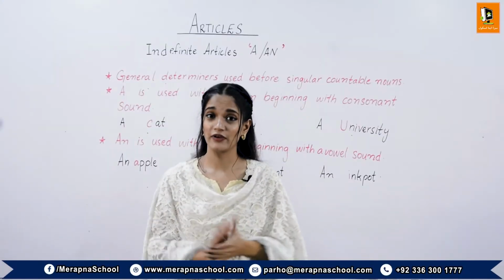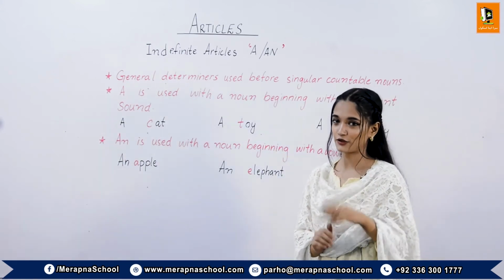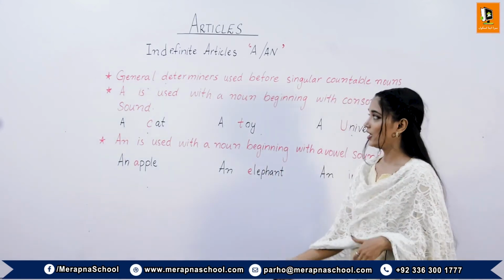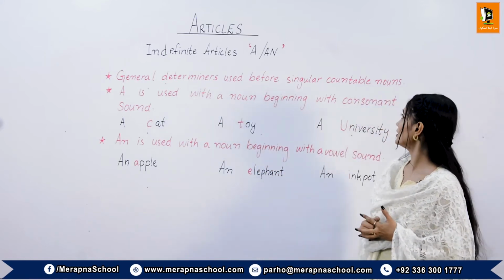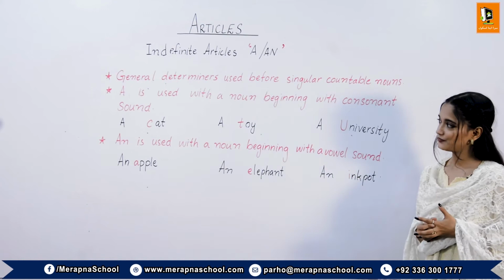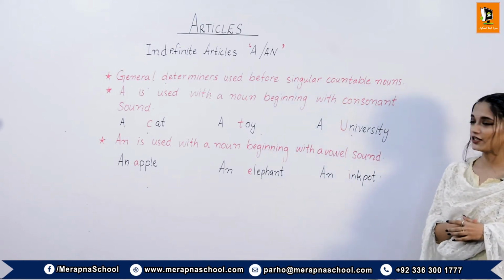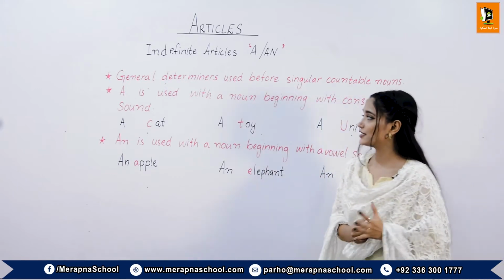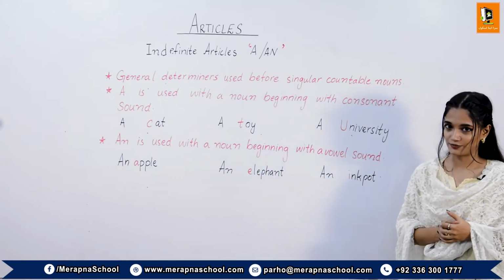Okay students, now we are going to talk about the indefinite articles. Indefinite articles are two, a and an. They are used as general determiners before singular countable nouns. A is used with a noun beginning with a consonant sound.